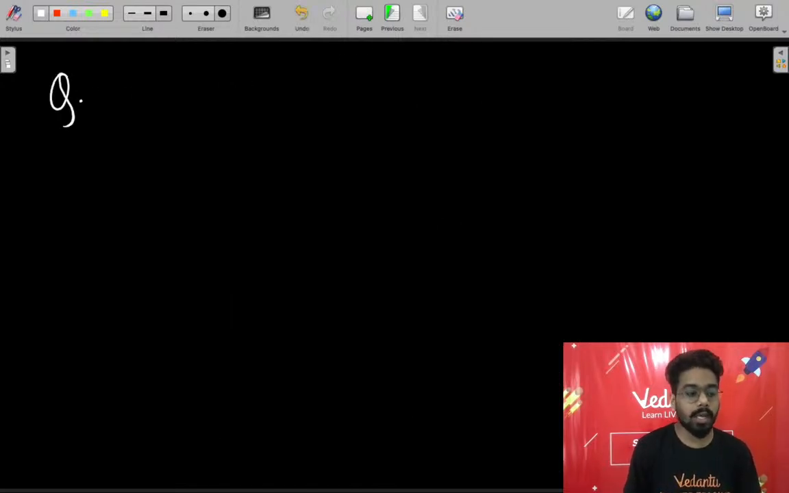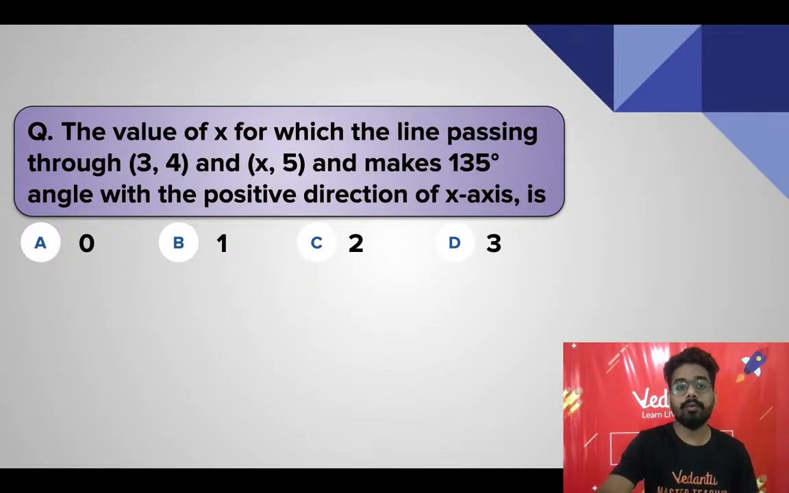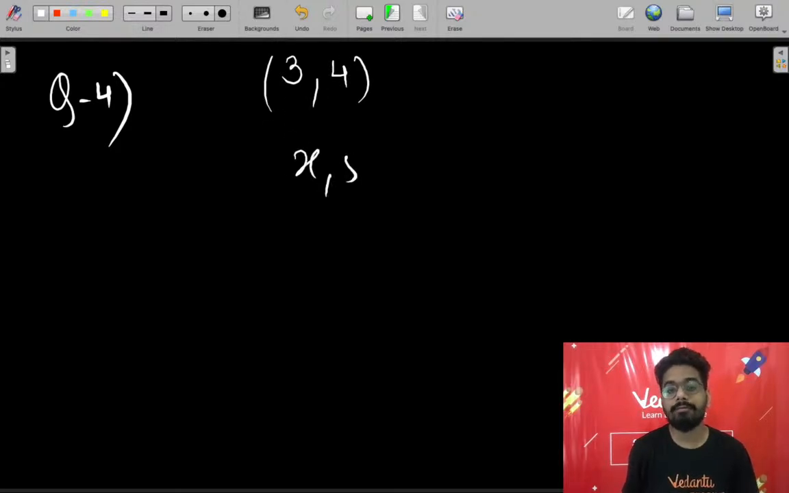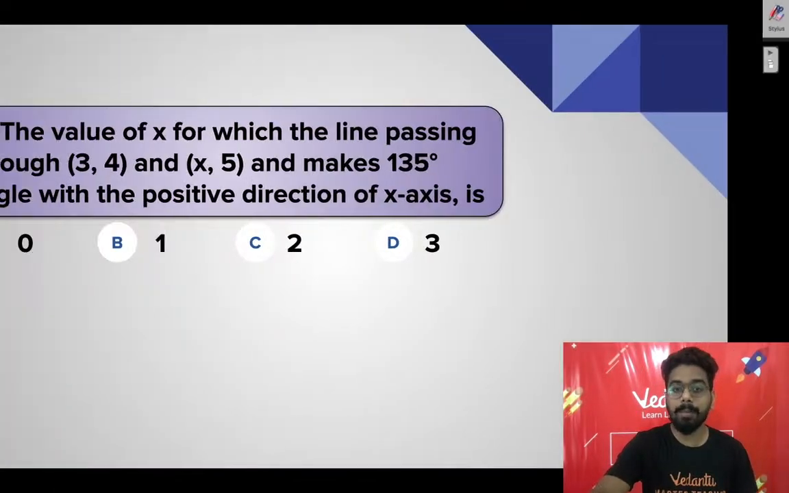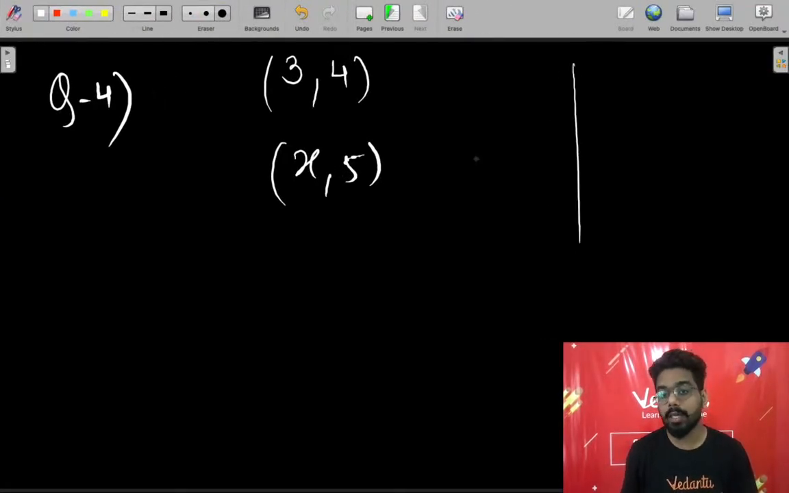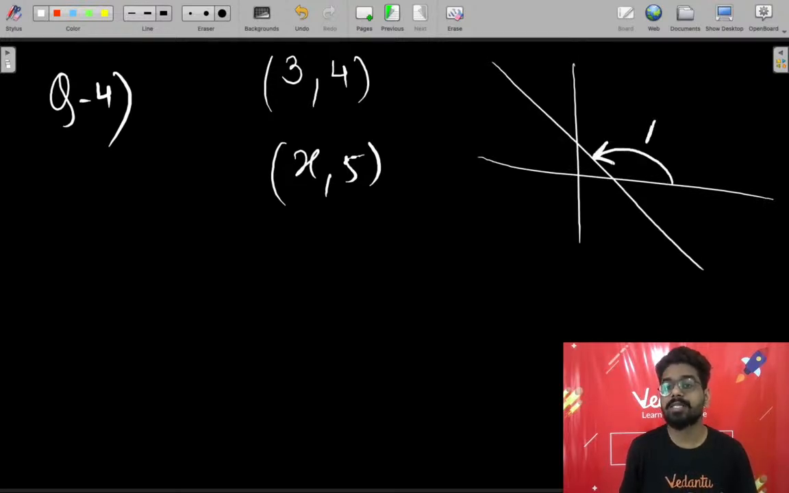अब क्वेश्चन नंबर 4 के अंदर हम बात करेंगे. Now what is question number 4? Question number 4 is: what is the value of x for which the line passing through 3, 4 and x, 5 makes an angle 135 degree with the positive direction of the x-axis, means anti-clockwise direction के अंदर. अच्छा, एक सिंपल सी बात, अगर ये 135 डिग्री है, what will be this angle?